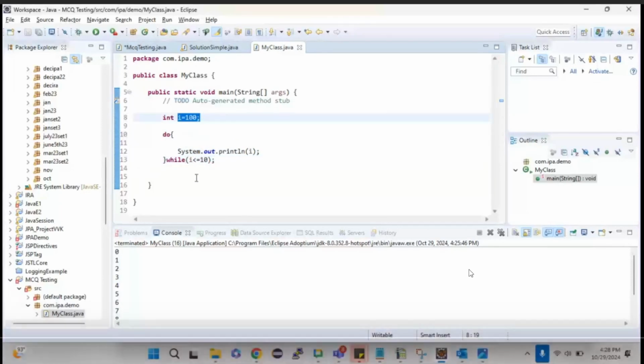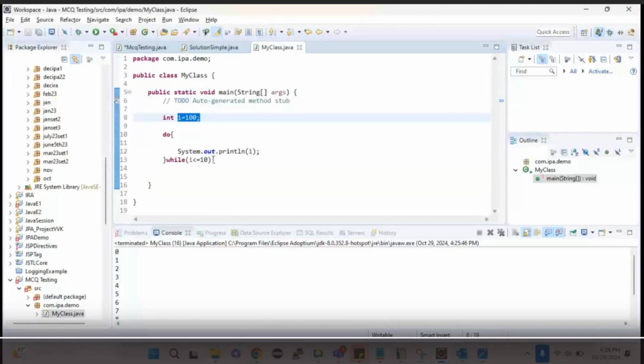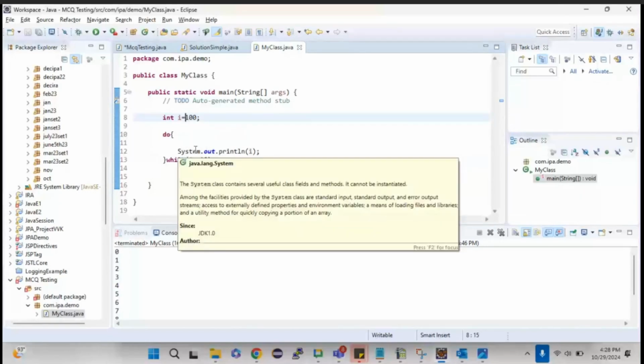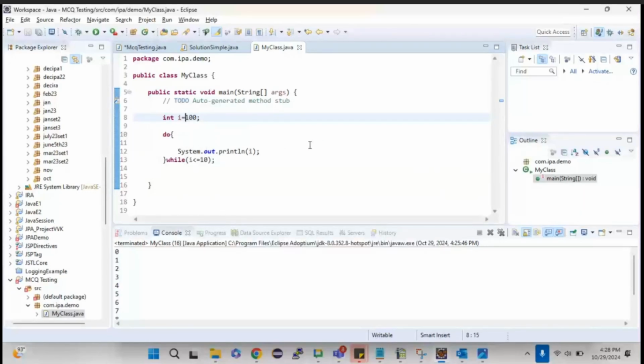Here the I value is 100. So eventually it is not... Sorry, let me just keep it as is. Obviously it is bigger than 10, so the statement should not get executed if that is while. Whereas here it is a do while, which means the statements will be executed at least once. So here also I'll be putting the incrementer.